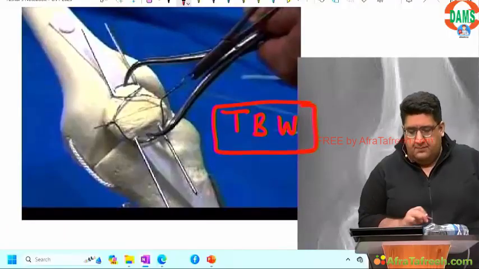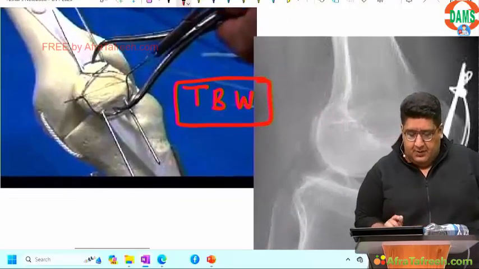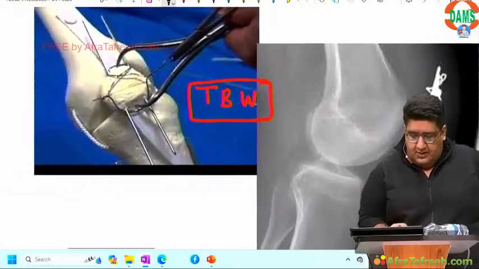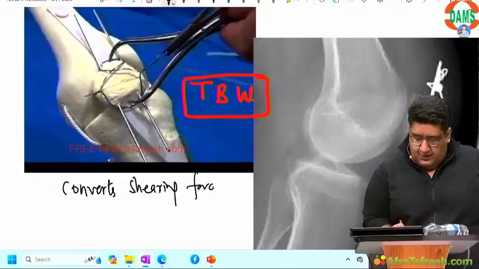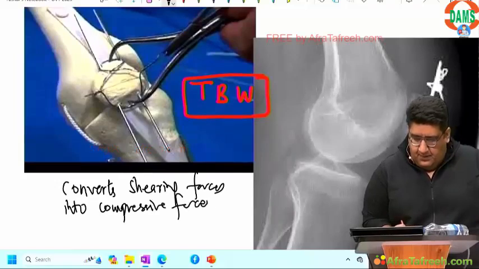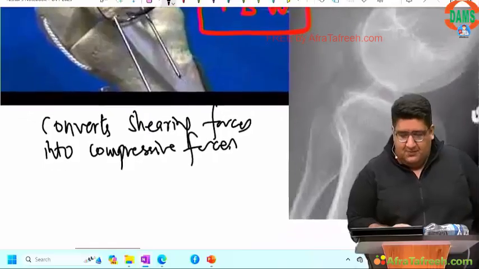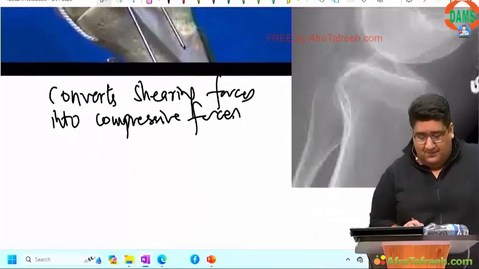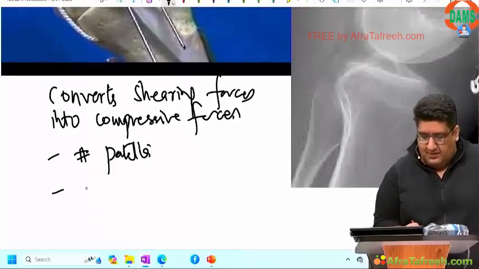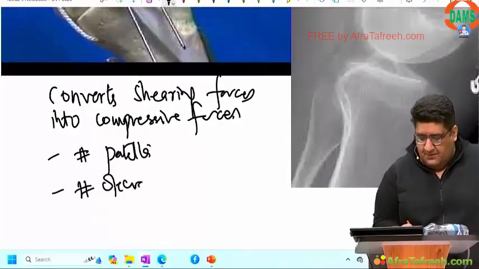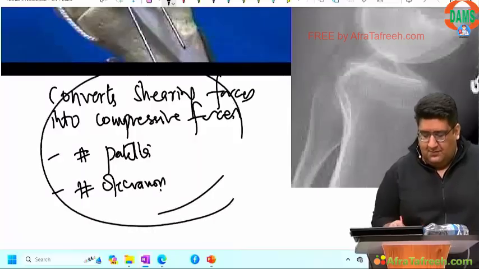TBW. Tension band wiring, which converts shearing forces into compressive forces. Classical indication, fracture patella, olecranon.